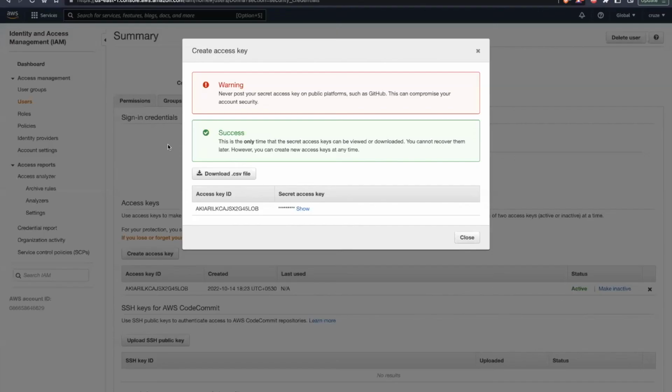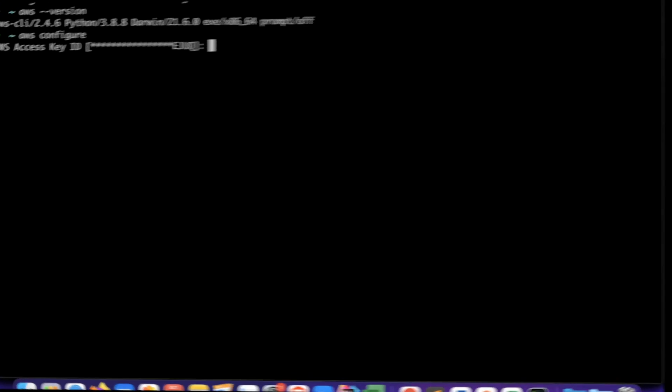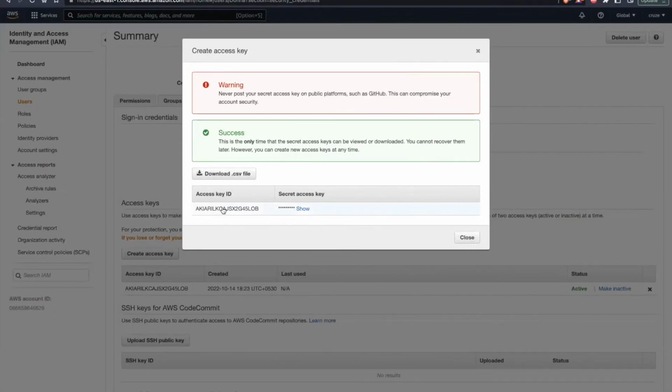Now we will configure our CLI. So just go to the terminal. Here, first of all, I can see the version we have, that is the current CLI version. Now let's configure this particular user. I will run aws configure. It will ask for my access key ID, and I can copy paste this.